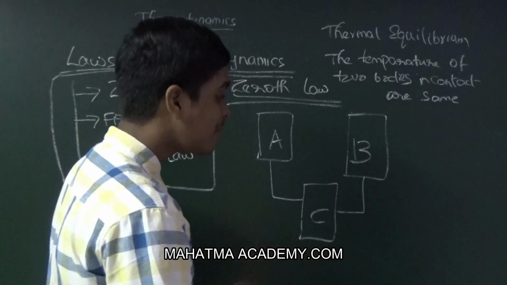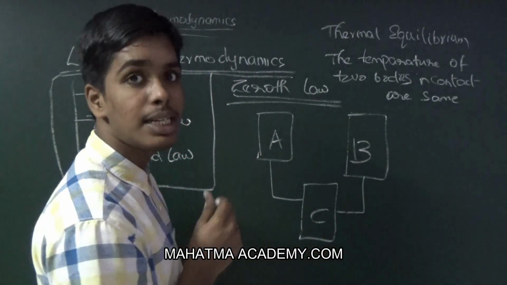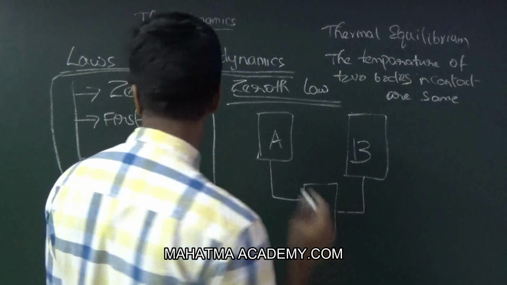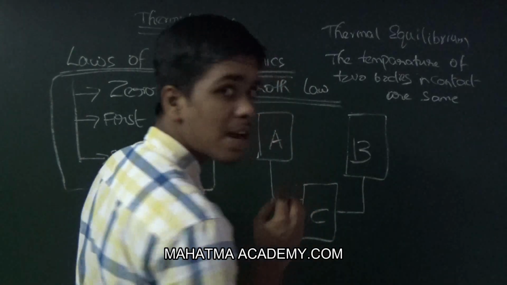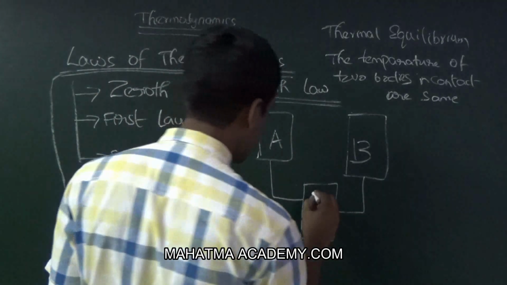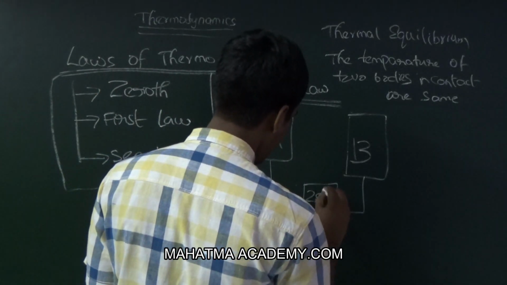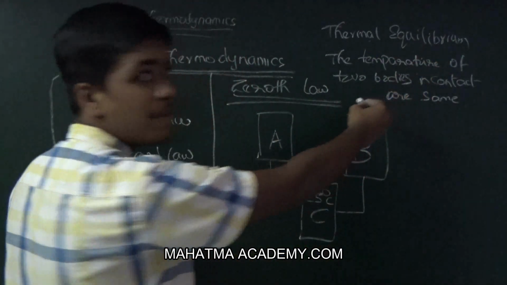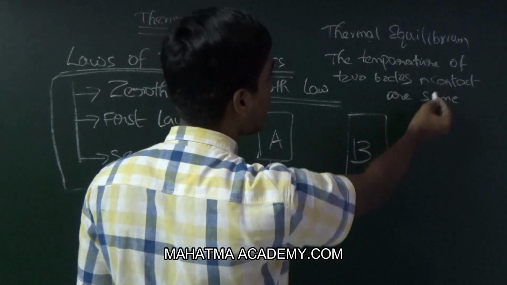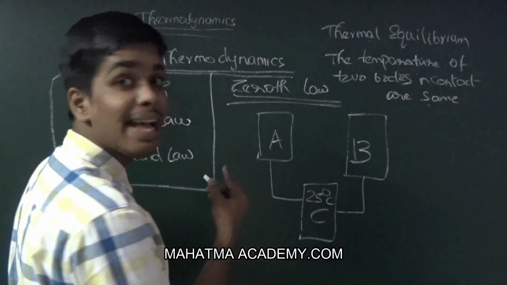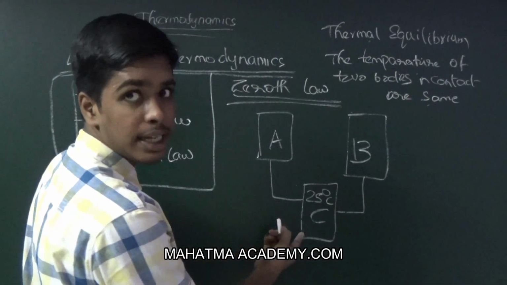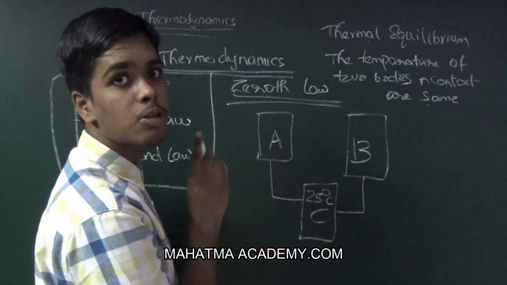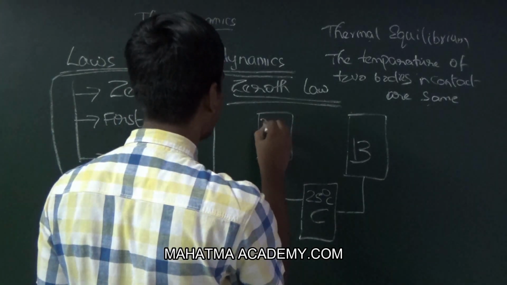Suppose A and C are in thermal equilibrium and B and C are in thermal equilibrium. Now suppose C's body temperature is 25 degrees Celsius, and we have seen that in thermal equilibrium the temperature of the two bodies is the same. As A and C are in thermal equilibrium, A's body temperature should be 25 degrees Celsius.